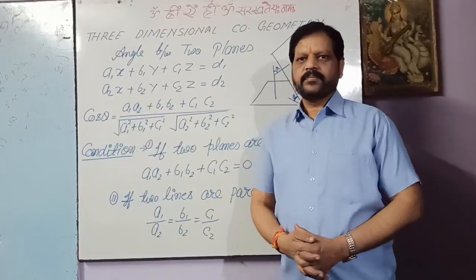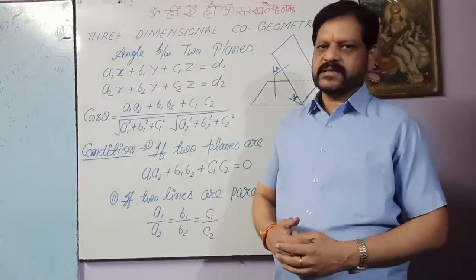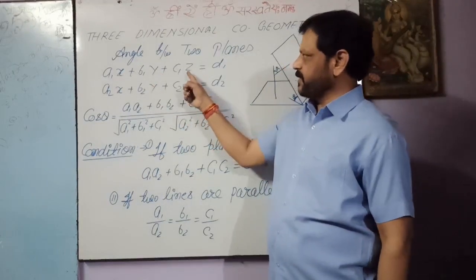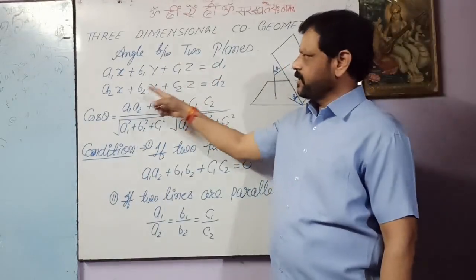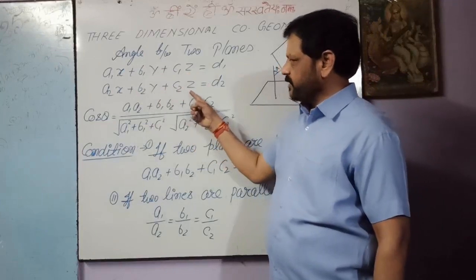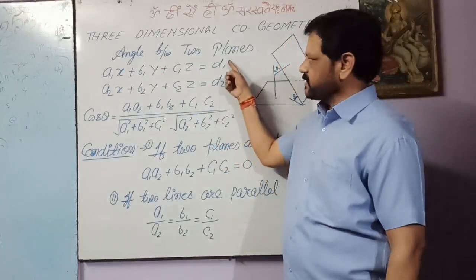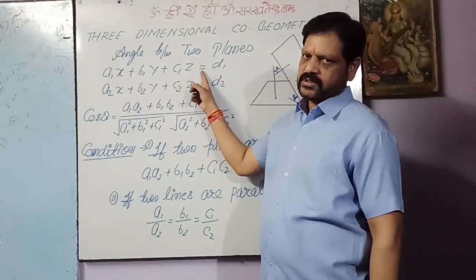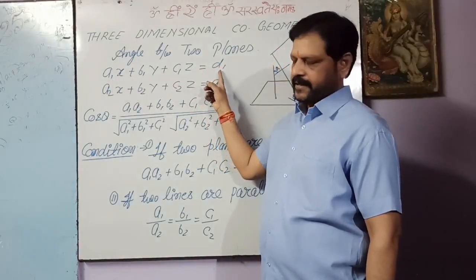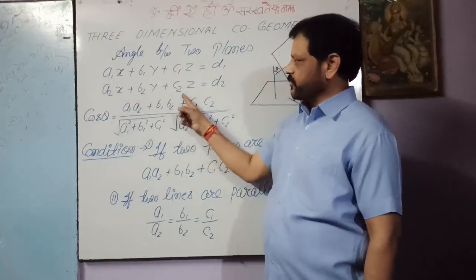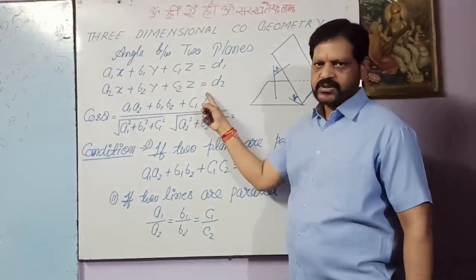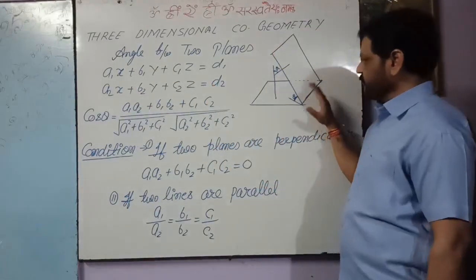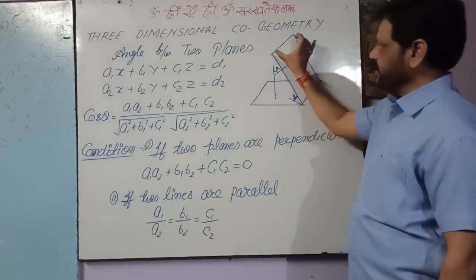Now we will see the angle between the two planes. Suppose these are the two planes: A1x plus B1y plus C1z equal to D1 and A2x plus B2y plus C2z equal to D2. These are the two planes where A1, B1, C1 are the direction ratios of the normal of the first plane, and A2, B2, C2 are the direction ratios of the normal to the second plane. Suppose these are the two planes. The first plane is this and the second plane is this.